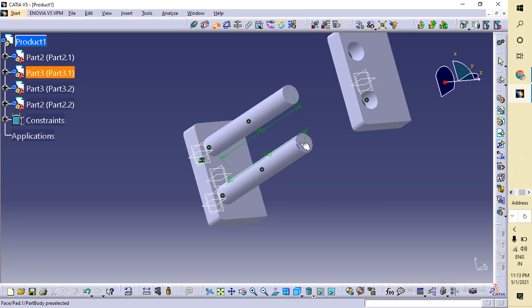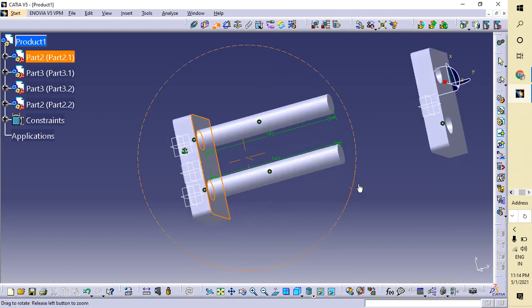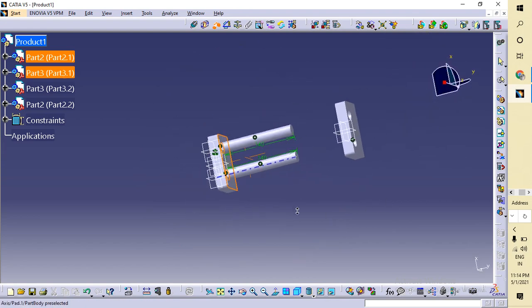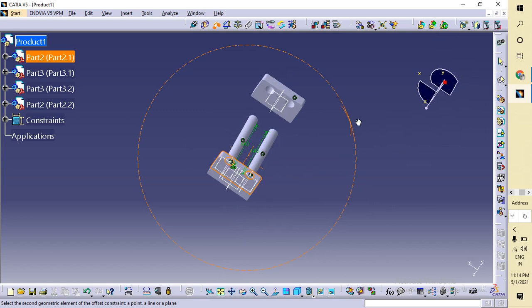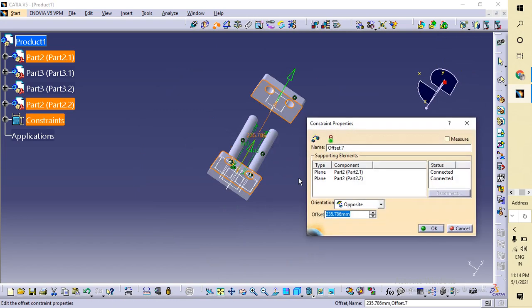Give this, from this end go to, and here, and between this and the offset distance is how much. Here the bar is 160 mm length, and the distance between the bars will be 100.